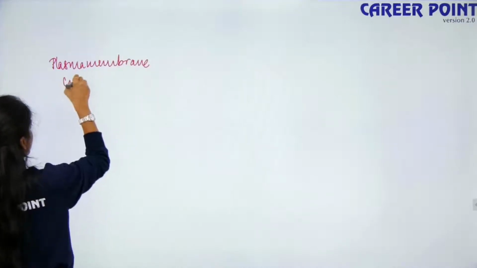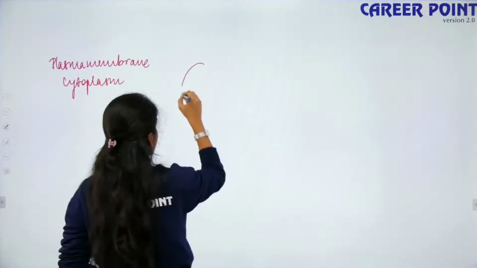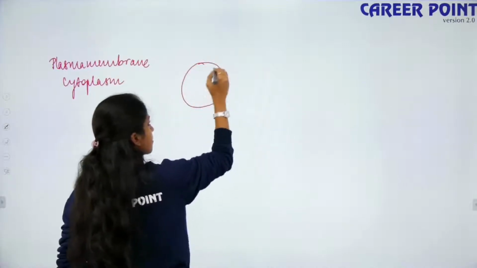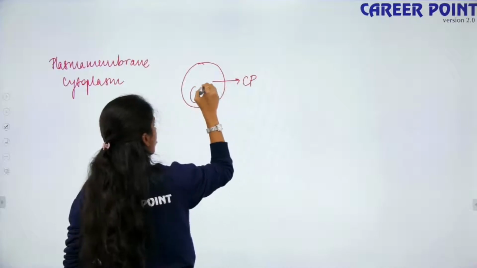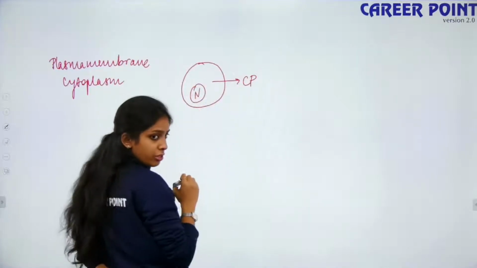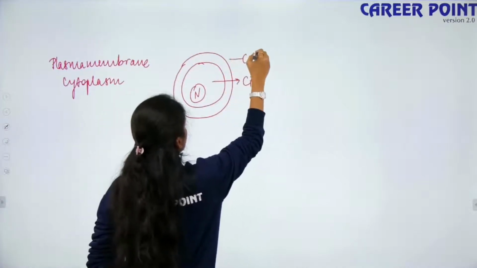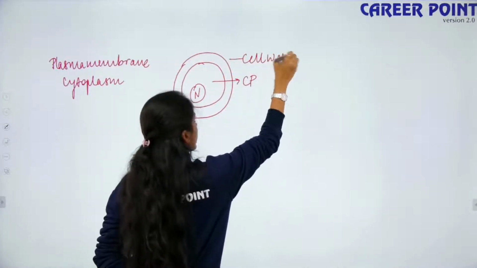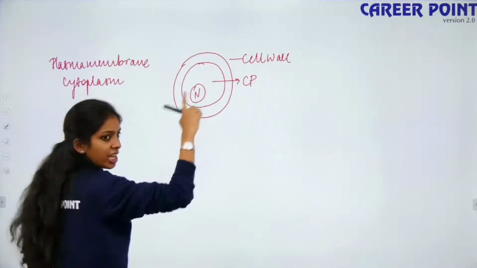So what is a cytoplasm? So you have a cell. This space inside the cell is your cytoplasm, and your cell also has a nucleus, right? And the cell also has a cell wall. So the plasma membrane separates the cytoplasm and the nucleus from your cell wall.